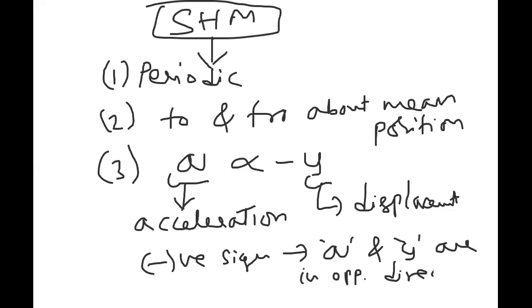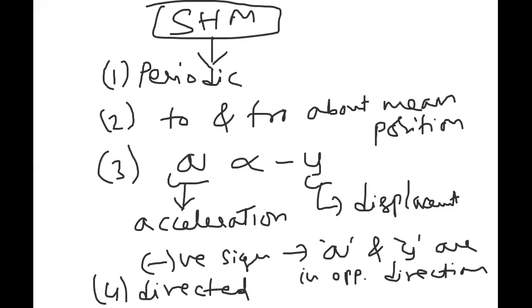These are the main conditions to be noted. Acceleration and displacement are directly proportional and in opposite directions, and this motion is always directed towards the mean position.